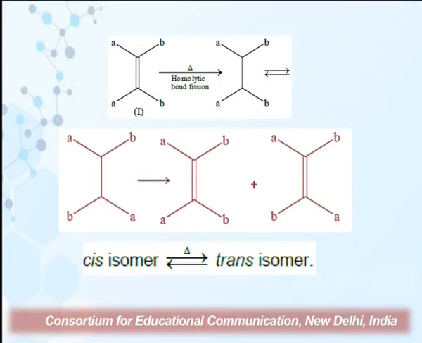So here, as you can see on your screens, I have shown a cis isomer. We've heated it, the pi bond breaks, and when the pi bond breaks, the rotation around the pi bond is free now. And when this is free, one of the carbons will rotate. It can be either of the carbons. So when it rotates, and then when the temperature cools down, the pi bond is reformed.